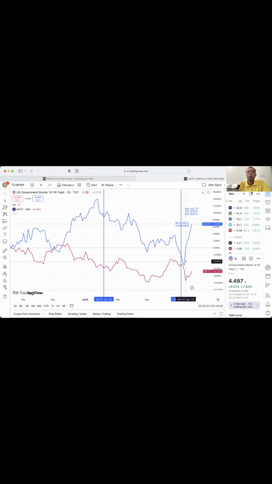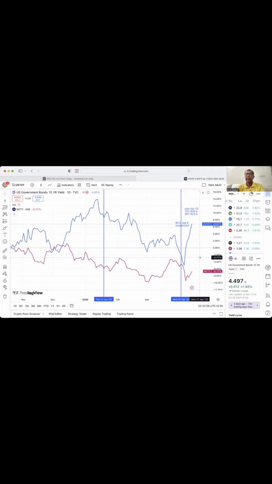When investors started to offload the US Treasury bond, since the price reduced, the yield increased. So after April 2nd, you see the US Treasury bond yield has increased, and followed by this, the Indian market has declined, very harshly declined.